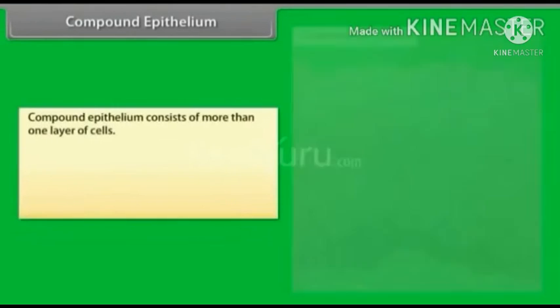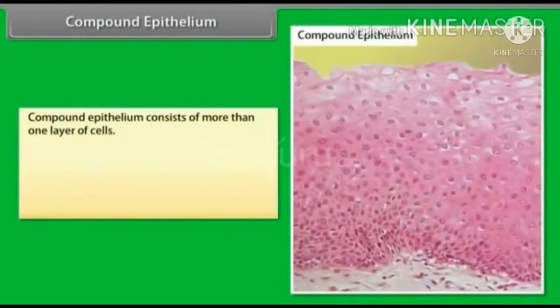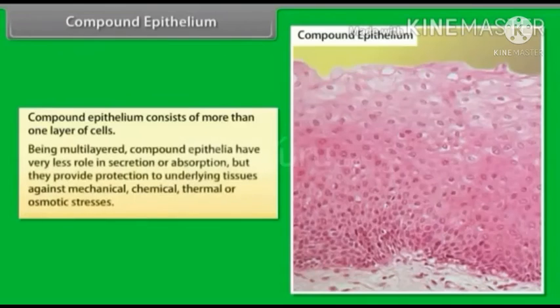Next type, compound epithelium. Compound epithelium consists of more than one layer of cells. Being multi-layered, compound epithelia have very little role in secretion or absorption, but they provide protection to underlying tissues against mechanical, chemical, thermal or osmotic stresses.